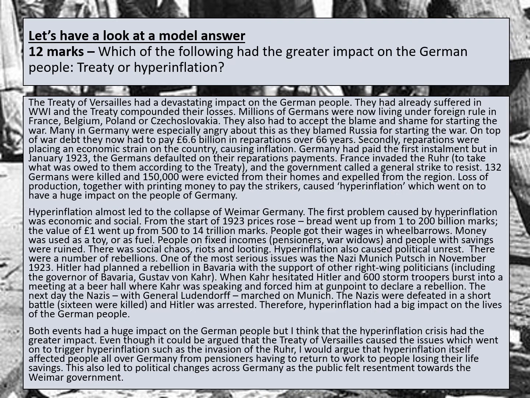Hyperinflation also caused political unrest. There were a number of rebellions. One of the most serious issues was the Nazi Munich Putsch in November 1923. Hitler had planned a rebellion in Bavaria with the support of other right-wing politicians, including the governor of Bavaria, Gustav von Kahr. When Kahr hesitated, Hitler and 600 stormtroopers burst into a meeting in a beer hall where Kahr was speaking and forced him at gunpoint to declare rebellion.